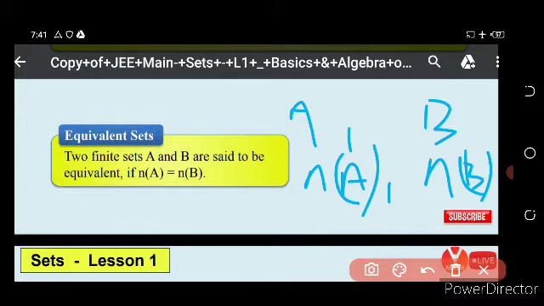So what is the difference between equal set and equivalent set? In the case of equal sets, the two sets have exactly the same elements. But what is an equivalent set? If their cardinality is the same, but there is no restriction that all the elements are the same. Only the cardinality is the same.